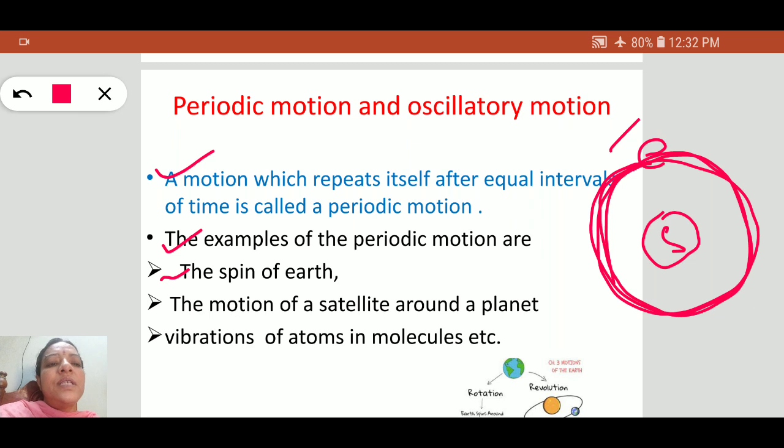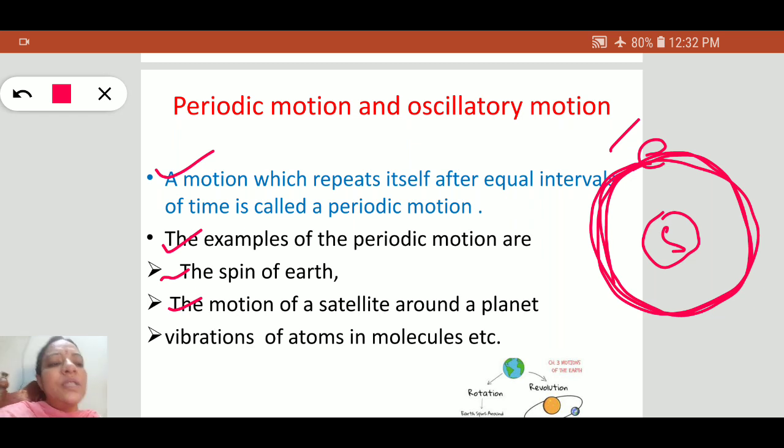Similarly, another example is the motion of all satellites around a planet, like Earth, Mars, Jupiter. We call it periodic because their motion repeats itself after equal intervals of time. This is the period.